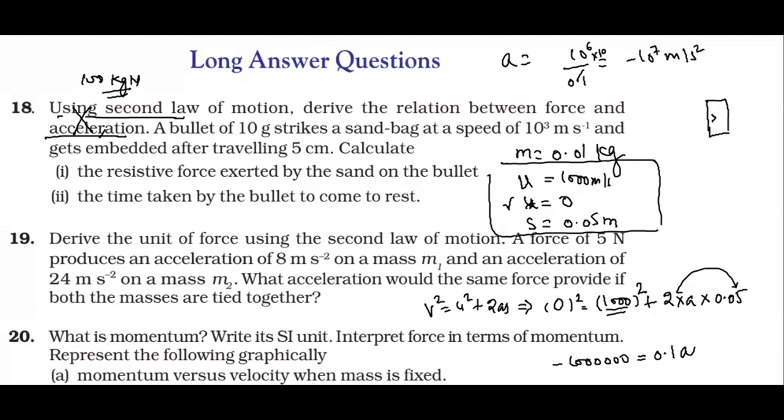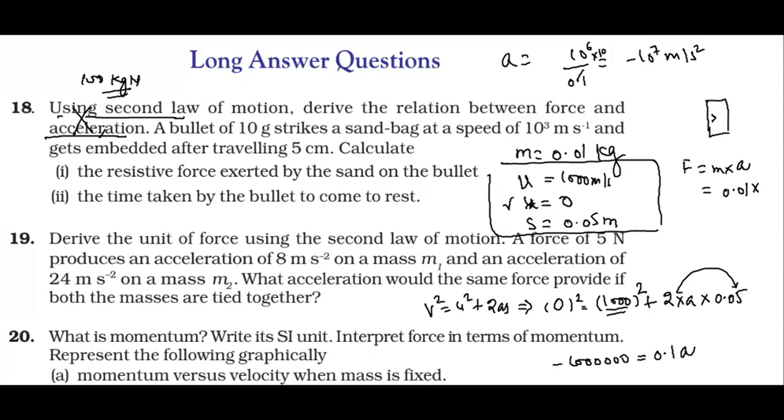This is the acceleration. Now we need to find the force exerted by the bullet. The bullet has a mass of 10 grams only. So here we have the formula F equals M into A. The mass of the bullet is 10 grams, so we can write it as 0.01 kilogram, that is 10 to the power minus 2, and we have the acceleration, which is negative.